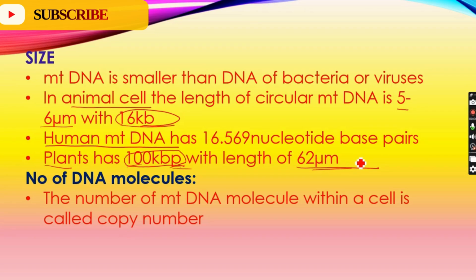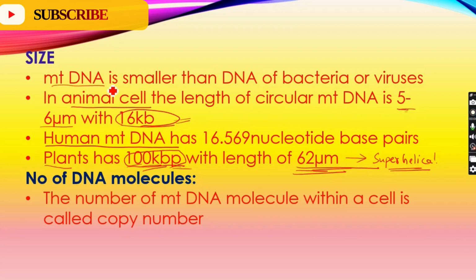As we saw before, plants and protists are going to have a superhelical structure. As the DNA is going to be at a length of 62 μm and 100 kilobase pairs, it is going to be found as a superhelical structure. But in human and animal cells, it is 16 kilobase pairs and 5 to 6 μm in length.